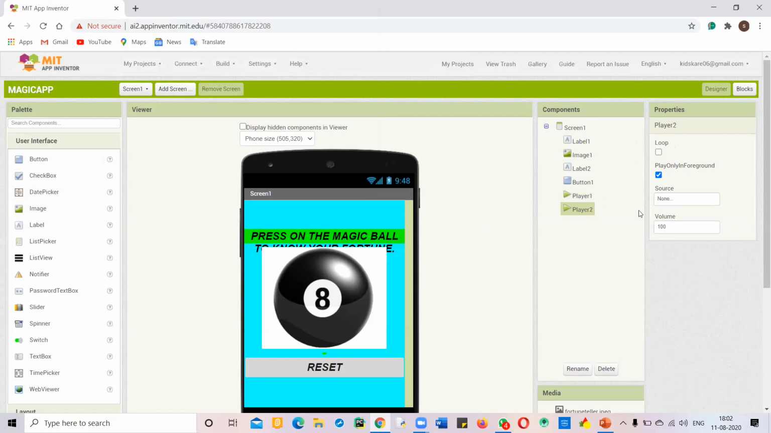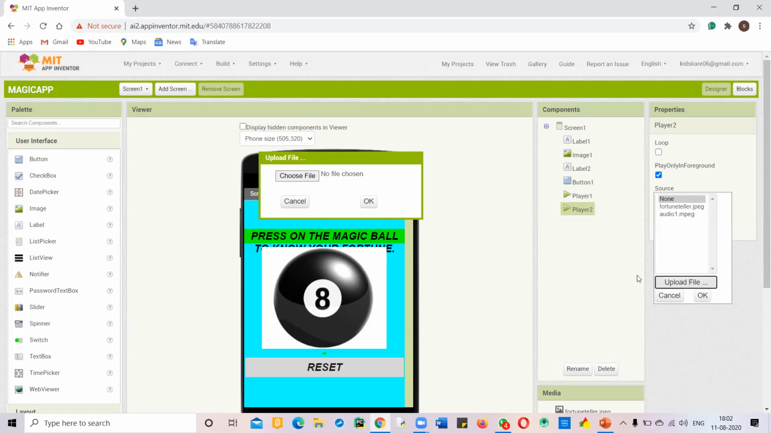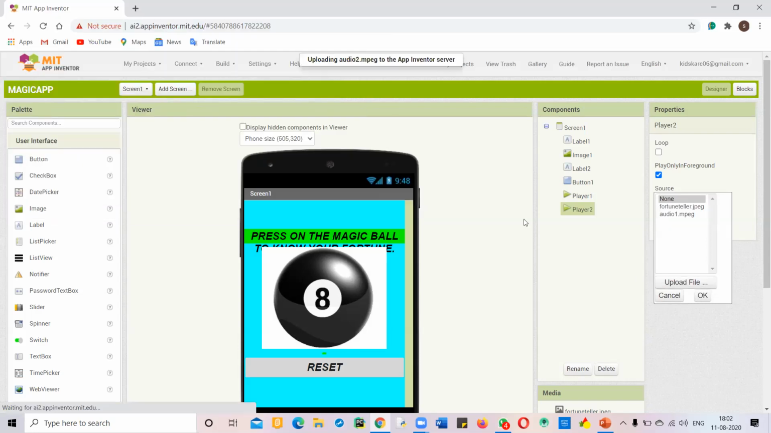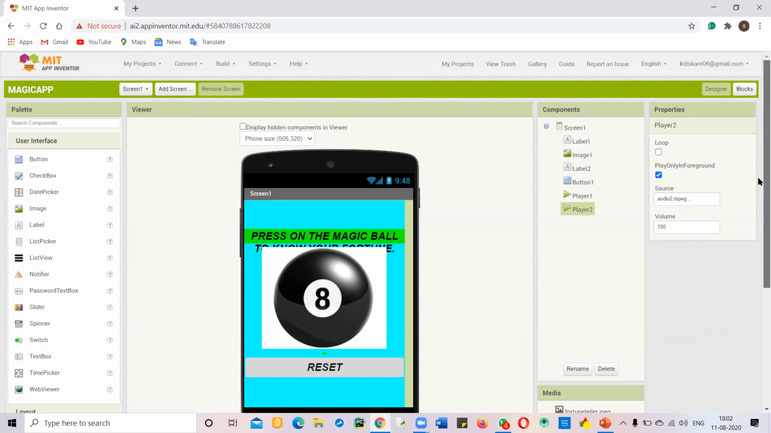In Player2 also the properties are the same, and the source will be the same. I have uploaded one, and I will upload this one now.